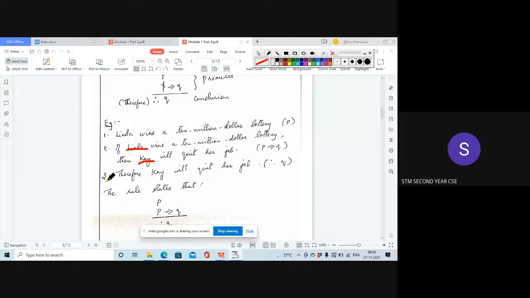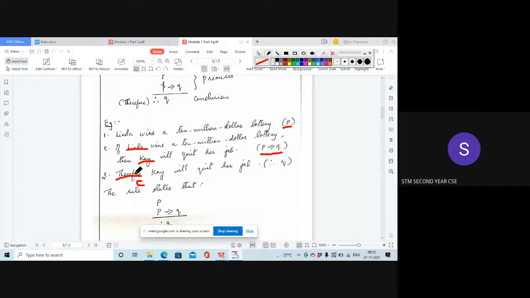Then the third statement starts with therefore. Any statement that starts with therefore is the conclusion, so the last statement is the conclusion. Kayk will quit her job is the conclusion. By the side I had written according to modus ponens: the first one is the proposition P. The second one starts with if, and because it is an implication, it is of the form P implies Q.